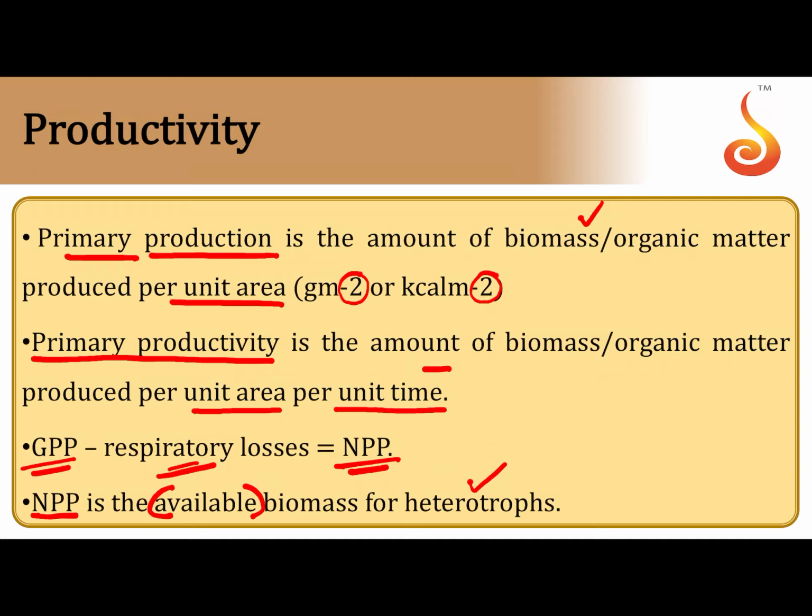So here it's very important for you to mention, it is not only per unit area, the amount of biomass or organic matter that is produced per unit area, per unit time is called primary productivity. When we talk about producers, because productivity involves the process of photosynthesis, there are two aspects. One is called gross primary productivity. If you subtract respiratory losses from gross primary productivity, then you get net primary productivity, which is available to the next trophic level.